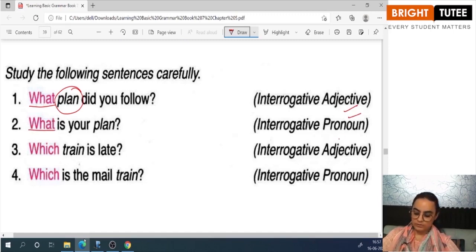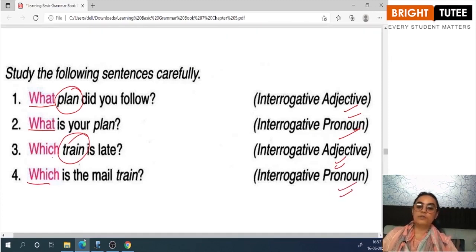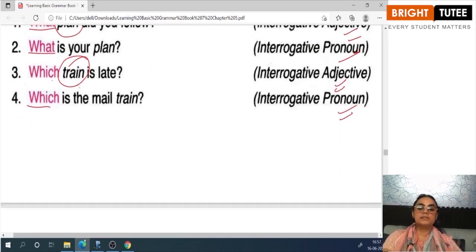No noun, so it is a pronoun. Which train is late? Which is used with a noun, so it is an adjective. Which is the mail train? It is used without a noun, so it is a pronoun. So this is how we are going to differentiate between an interrogative adjective as well as an interrogative pronoun.